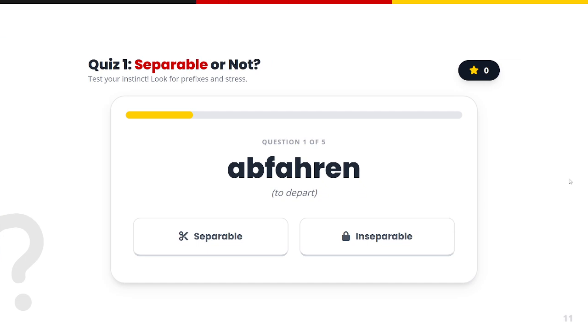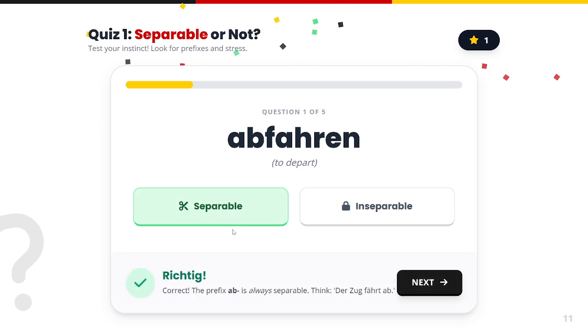Now let us test our knowledge with the help of some quizzes. This verb is separable or not? Abfahren, which means to depart. This was our very first example, which is a separable verb. Richtig, which means correct. The prefix ab is always separable.